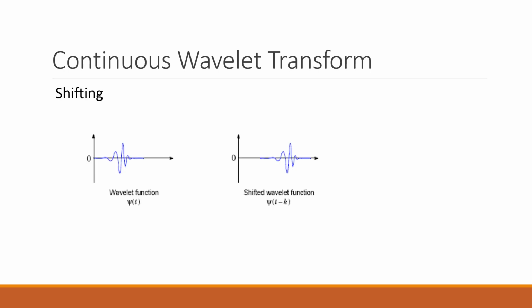Let's see the shifting property of the wavelet. In the first figure, we observe the signal starting from time equal to 0. Whereas in figure 2, we observe the signal starting from time equal to k. That means the signal in figure 1 is shifted by k in the second figure.